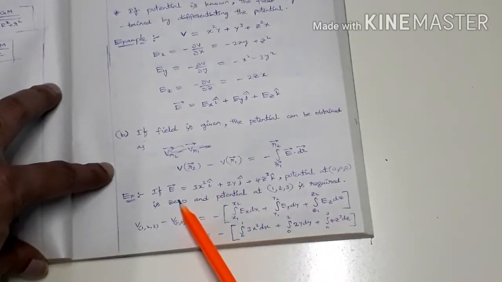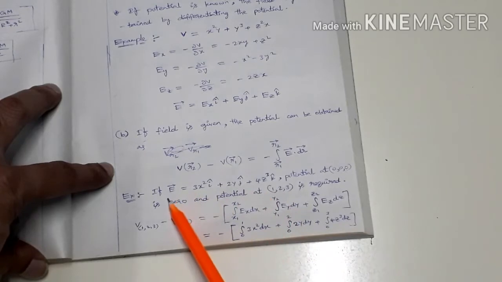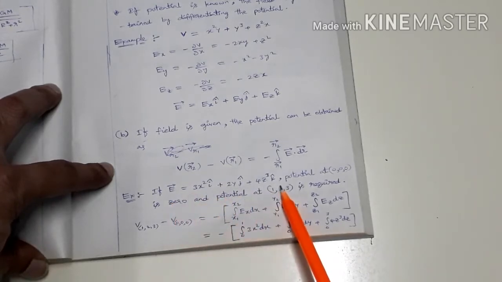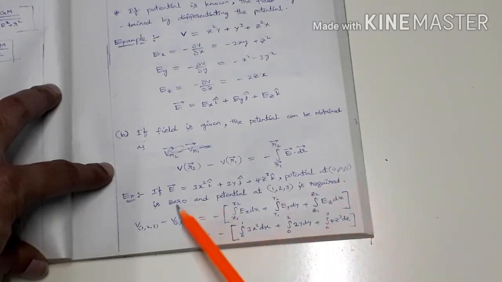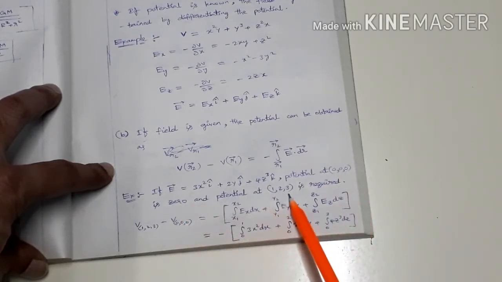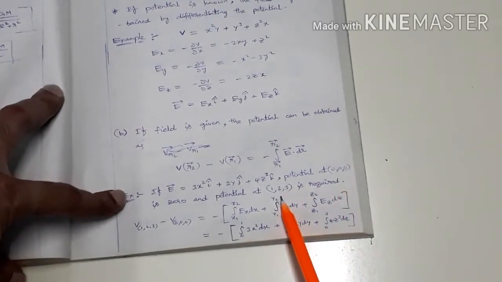Suppose E bar equal to 3x square i cap plus 2y j cap plus 4z cube k cap. If the field vector is given to us like this, the potential at the origin point 0 0 0 is 0, and the potential at 1 2 3 is required to be found. So if the potential at the origin is 0, you have to find the potential at this point.